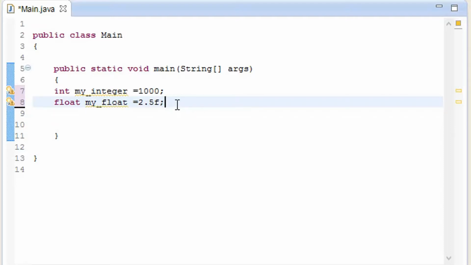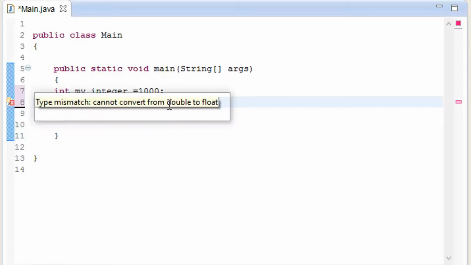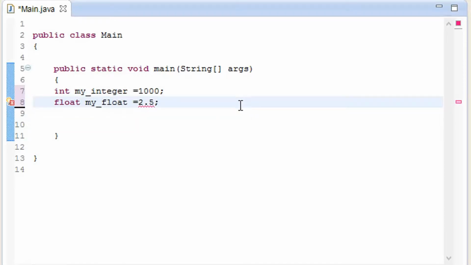What the RAM understands is, if I have added the F, it is going to take 4 bytes, but if I don't keep the F, it understands that it is a double variable. Double is also a type, like integer and float. So it understands that it's a double, and it is going to take 8 bytes of size. So let me add F to it. Now it understands that it is good. There are many more types, and int and float are the ones used most of the time.